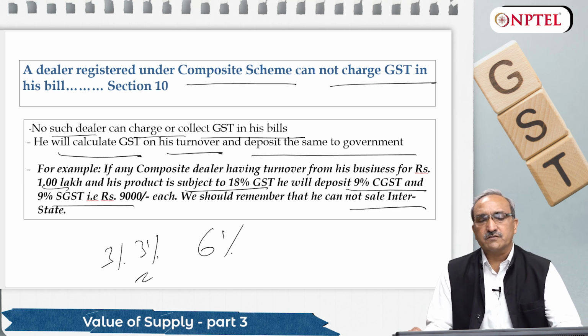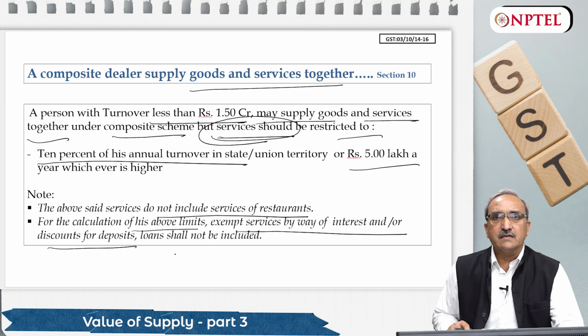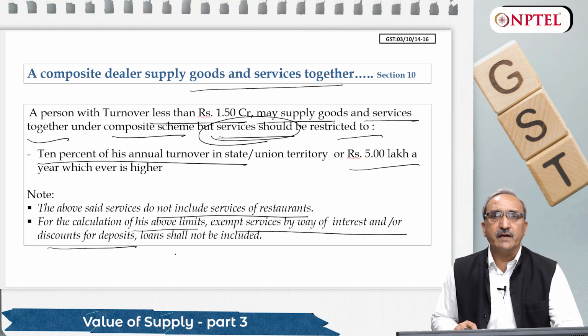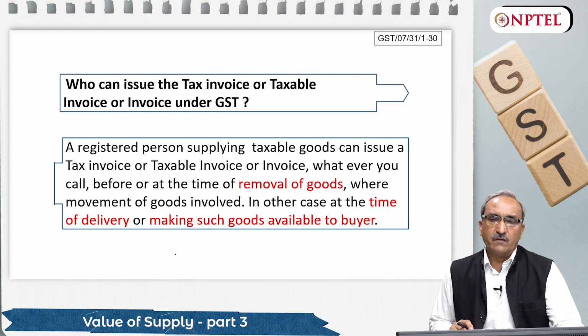Similarly, in case of goods, they have also made rates of taxes for composite dealers separately. They will not charge on their bill. They will charge separately based on their turnover. Manufacturer having 1% of GST, trader having a different rate of tax for GST, but they will not charge their customer in their bill. They will pay tax on a turnover basis, on their turnover, on a monthly or quarterly basis. Now coming to